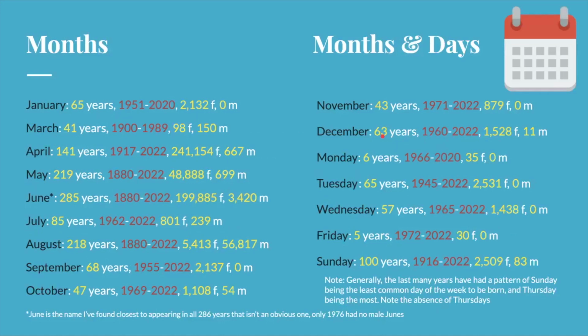The final category we're going to look at is months and days. So I took all 12 months and all 7 days of the week and typed them into my formula to see what came out, and 11 months with no February produced results, and 5 days with no Thursday or Saturday produced results. Now, when you think of a month name, you're probably thinking of April, May, June, or August, and those are definitely the most popular ones.